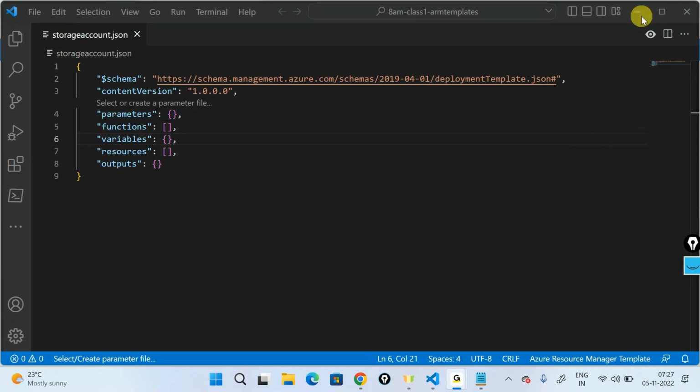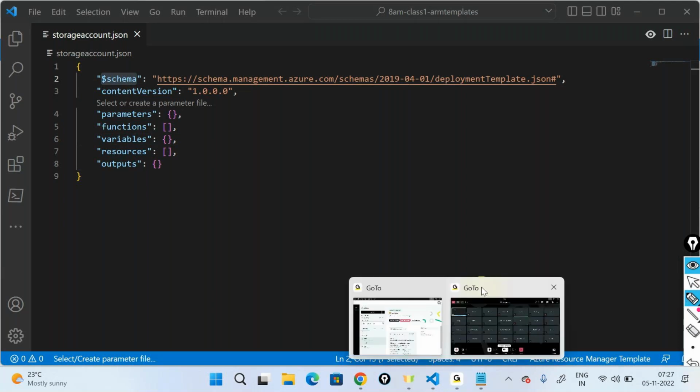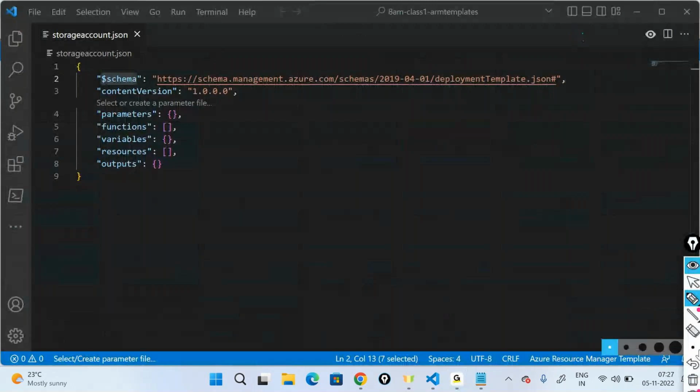So let's check this out. Let's come down, and the very first thing, you have a key value pair called schema. Okay, fine. Just give me a second. I forgot to take a question that was in the chat. Just a second. Let's see, before I go there.